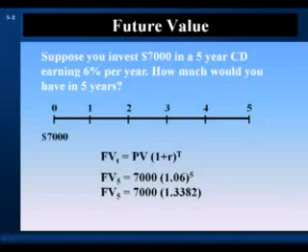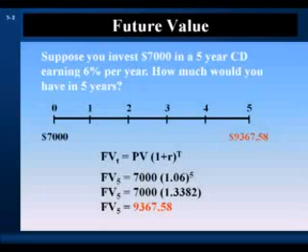Doing the math, our future value factor is 1.3382, and our future value at the end of year 5 is $9,367.58. So if you invest $7,000, earning 6% per year, at the end of 5 years, you'll have $9,367.58.